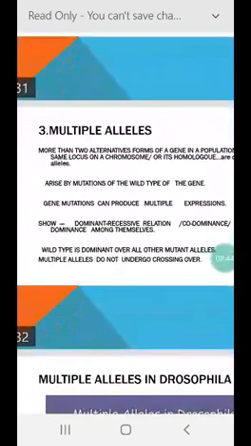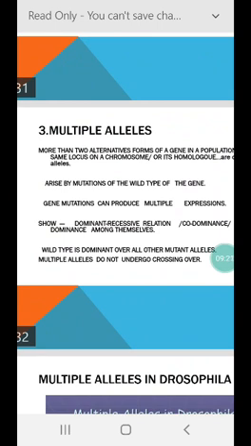Multiple alleles. More than two alternative forms of a gene in a population, if they occupy the same locus, meaning the same position on a chromosome or on its homologous, are known as multiple alleles. These multiple alleles arise by mutation of the wild type of the gene, meaning the original gene. So mutation takes place, and because of that we get multiple alleles of the same trait.